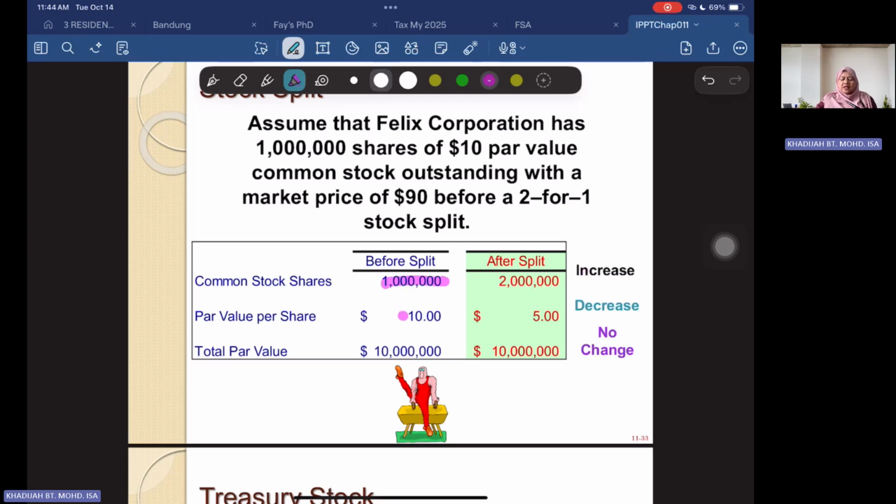But the par value, initially it was 10, now it reduced to 5. Why? Because 2 to 1. But the total value of the shares remains the same. It's just that the number of shares increases, but the value of each share decreases. That's the reason why a company wants to do this, because they want to give more dividend to the shareholders based on the number of stock. So after split, normally they will pay out dividend. So a shareholder will get more dividend based on the number of shares.